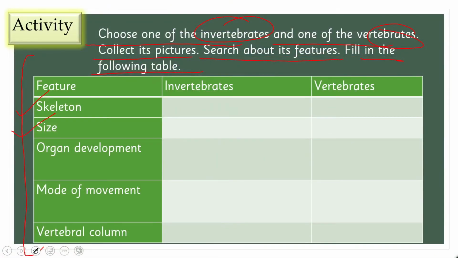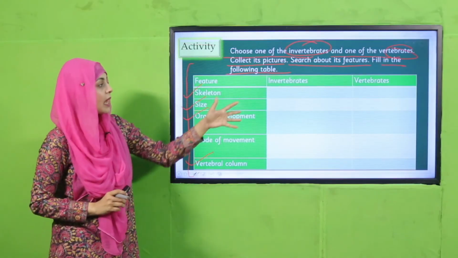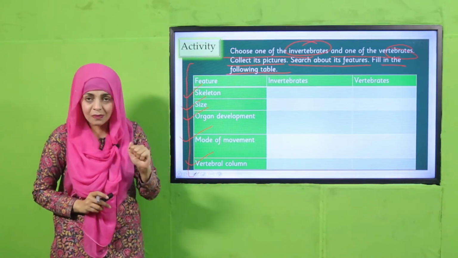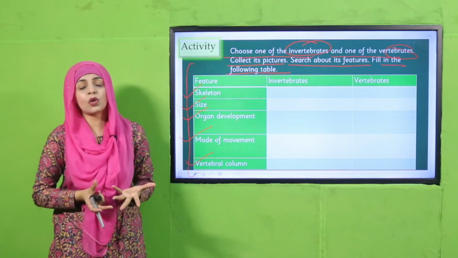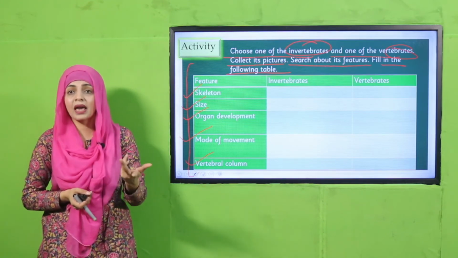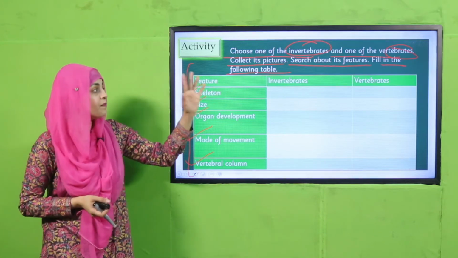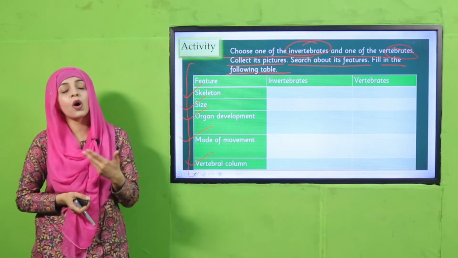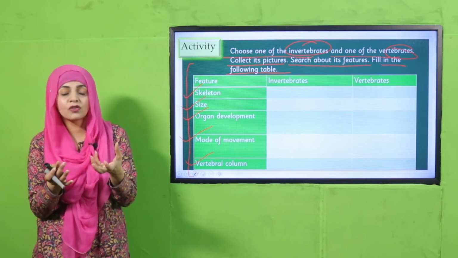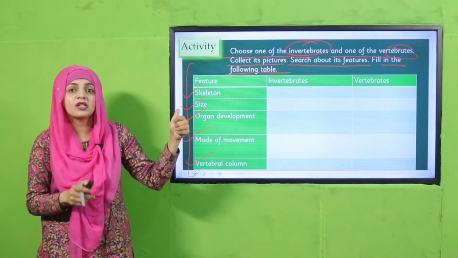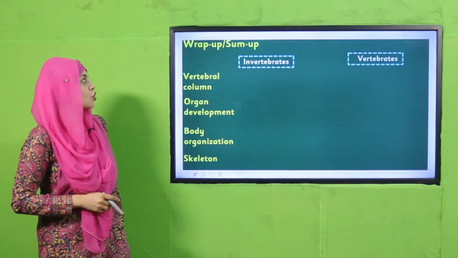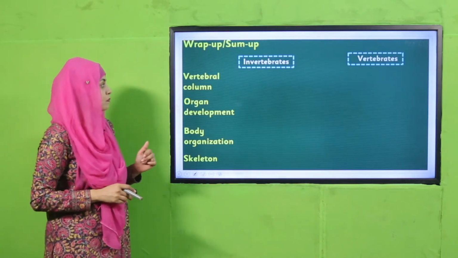How is their skeleton, what is their size, what is their organ development, what is their mode of movement, and is there a vertebral column or not. ठीक है, that's how you will fill in this table. This is extremely easy. आप अपने environment में से कोई भी animal select कर सकते हैं. For example, a cat for a vertebrate and an ant or a cockroach for the invertebrate. ठीक है, so that is how. Observe them, collect their pictures, have a closer look, and then fill in this table. This is extremely easy.